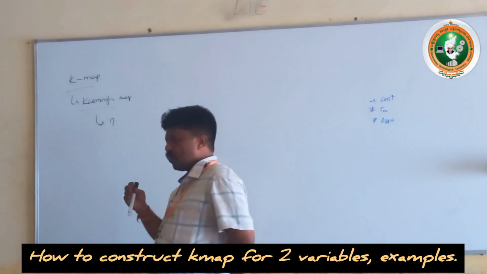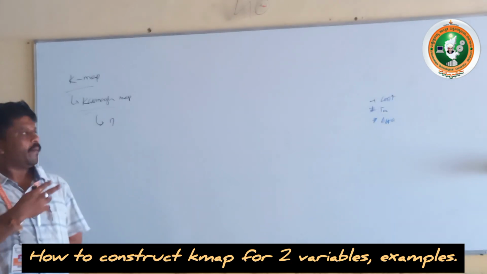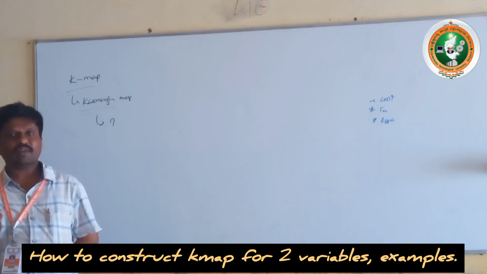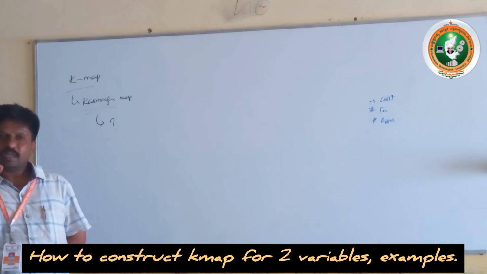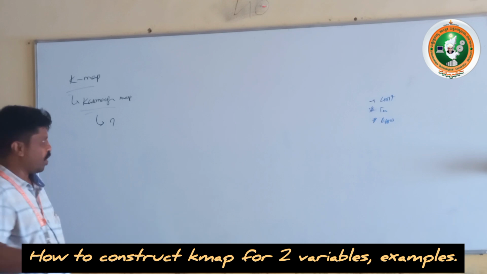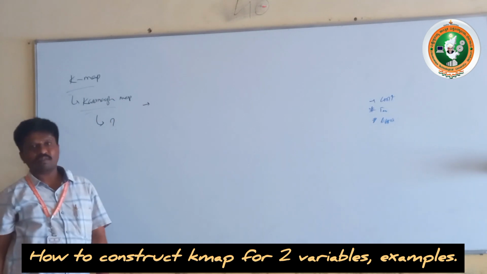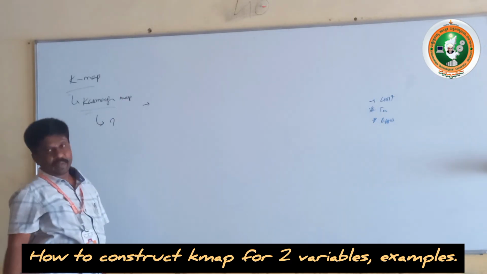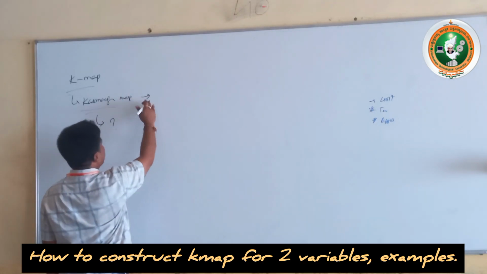If you go with more variables, like 4, 5 or 6 variables in the Boolean function, it is simplified by another method, which we call the Karnaugh method. The Boolean function can be simplified by the Boolean laws up to 3 variables. But if you want to go with more than 3 variables, that is done with the Karnaugh map, in simple form the K-map. With the K-map we can solve more than 3 variables.